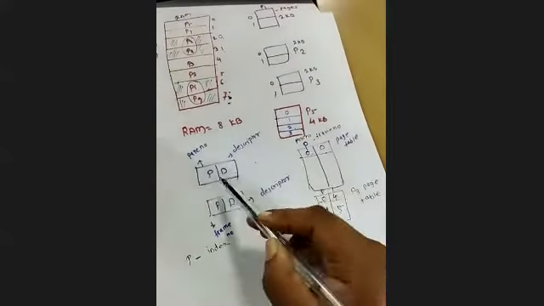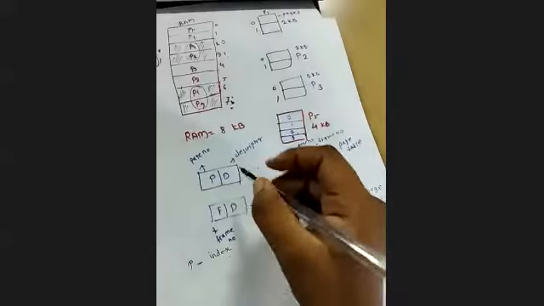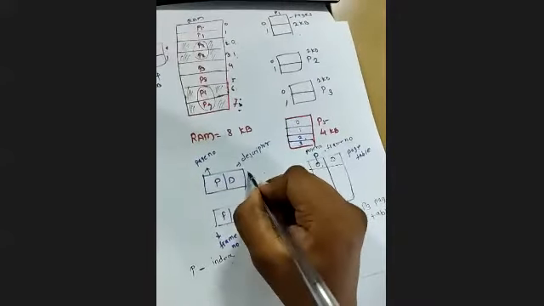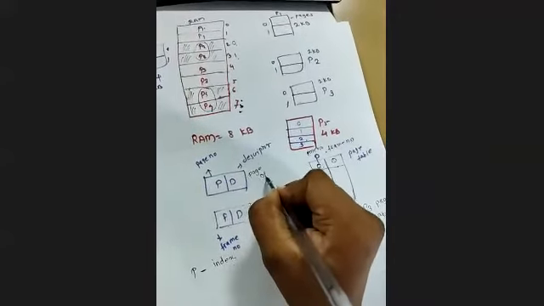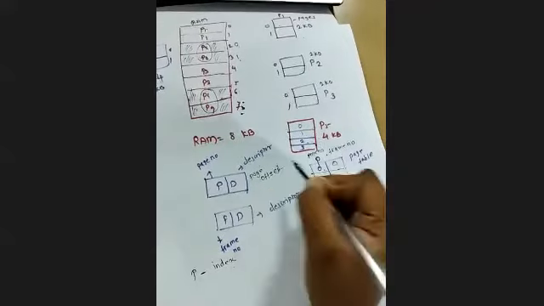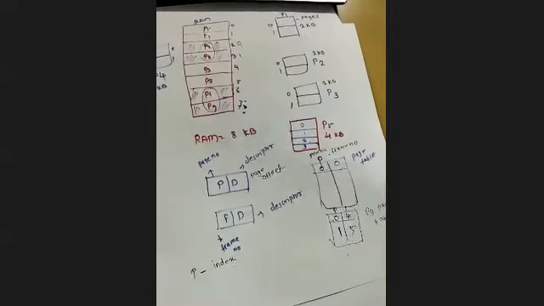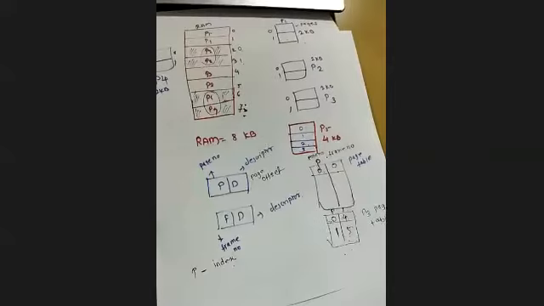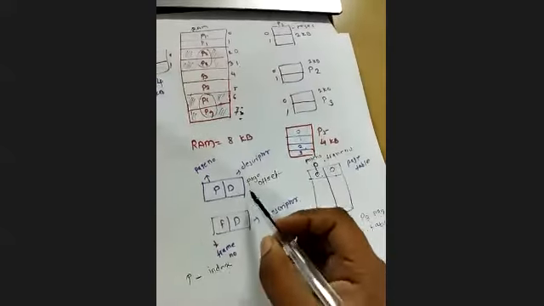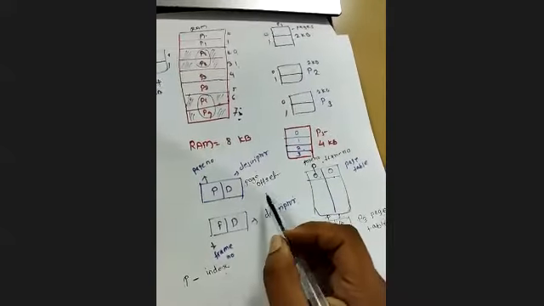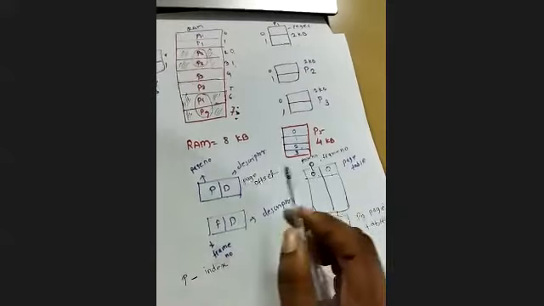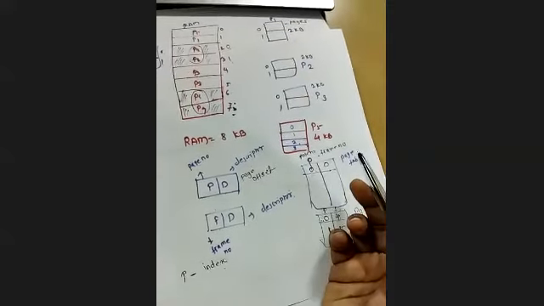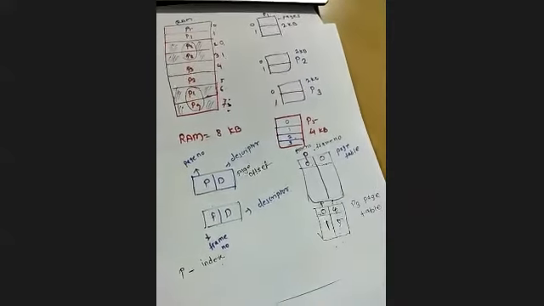Fine. Now what is this D? This D is called the displacement, also called the page offset. Now what is this page offset? It is combined with the base address to define the physical memory address, which will be sent to the memory unit.